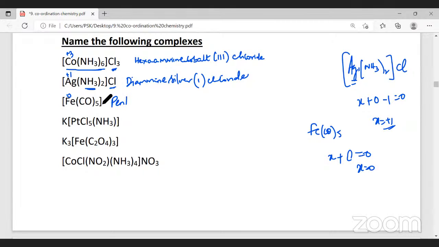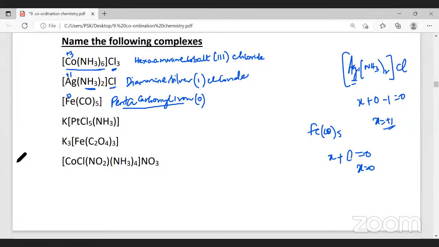So how do I name this? The ligand is carbonyl. Carbon monoxide has a special name, carbonyl, and we have penta. Pentacarbonyl iron. The oxidation number of iron, which is 0, you have to write in brackets. Penta all is one word. There is no space. It appears to be one word. Followed?